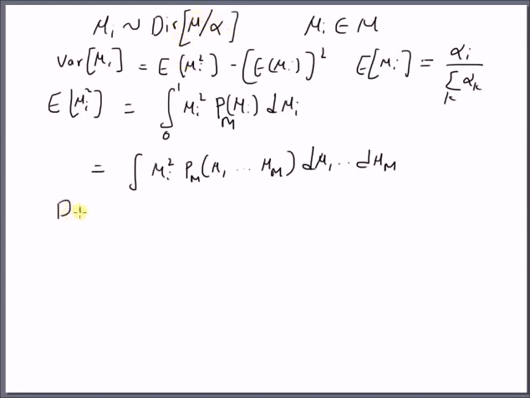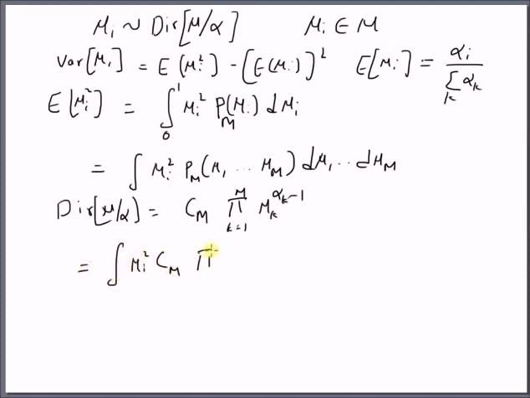And now we know that the Dirichlet distribution is given by a normalizing constant Cm multiplied by the product k equal to 1 to m of mu k power alpha k minus 1. So by inserting this definition in the integration, we have the integral of mu I square Cm, the product k equal to 1 to m of mu k power alpha k minus 1, d mu 1 all the way to d mu m.